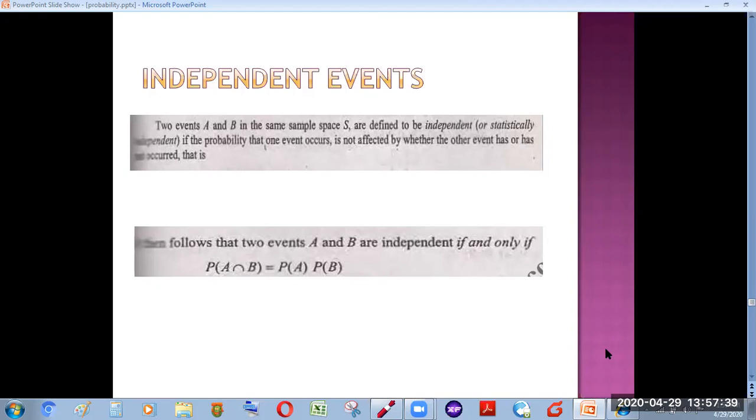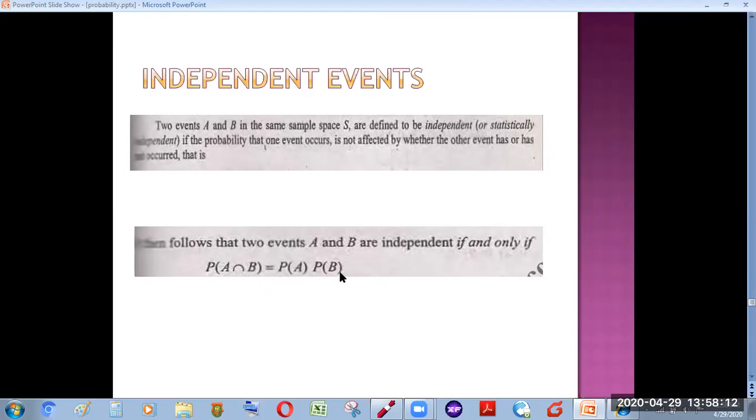Independent events in terms of probability can be expressed as follows: two events are said to be independent if the probability of their intersection can be written as the product of their respective probabilities. So probability of A intersection B is equal to probability of A times probability of B. If any two events satisfy this relation, they are said to be independent events.